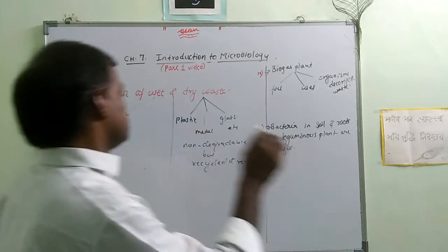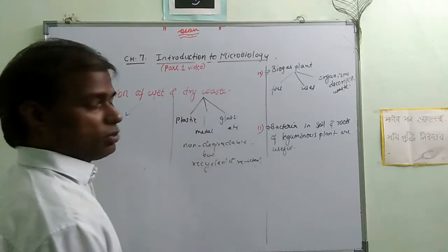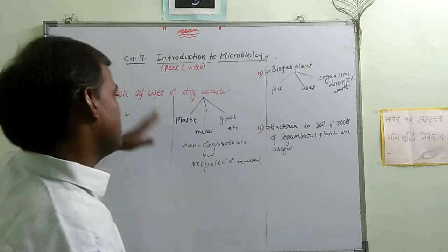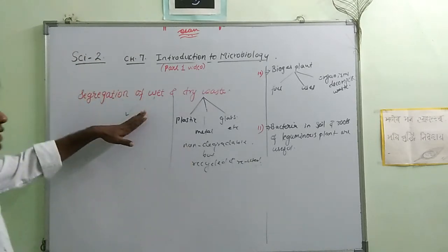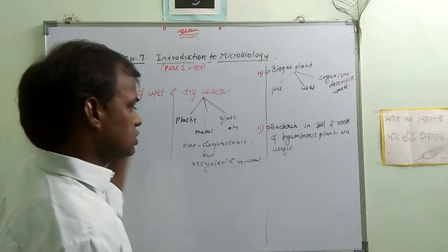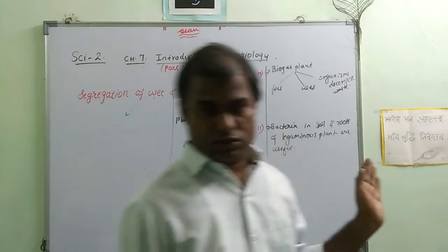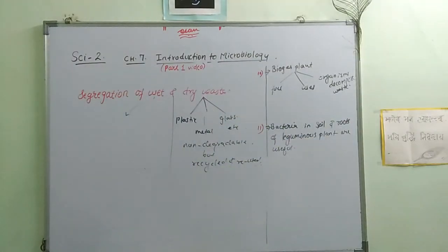To prevent pollution and global warming, it is very important that wet garbage and dry waste be segregated, so that it is helpful to nature.